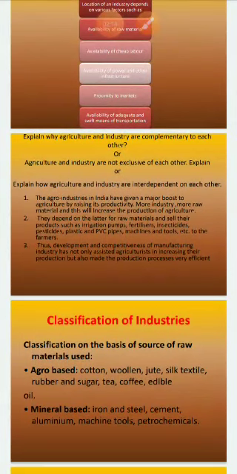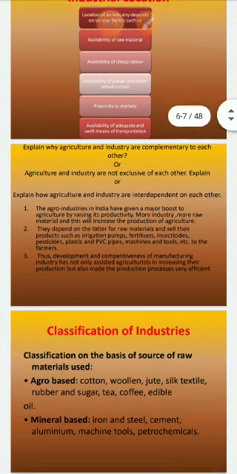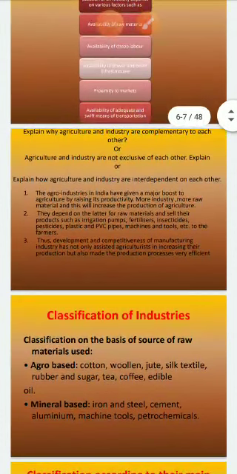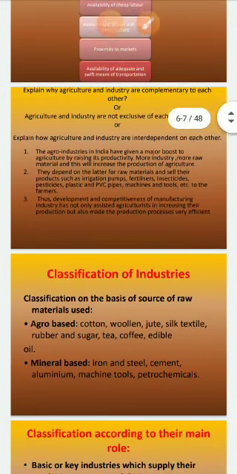They depend on the latter for raw material and sell their products such as irrigation pumps, fertilizers, insecticides, pesticides, plastic and PVC pipes, machines and tools, etc. to the farmers. From the industry sector we are getting these helping tools for agriculture.